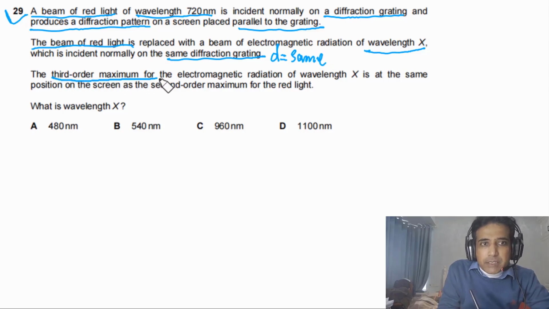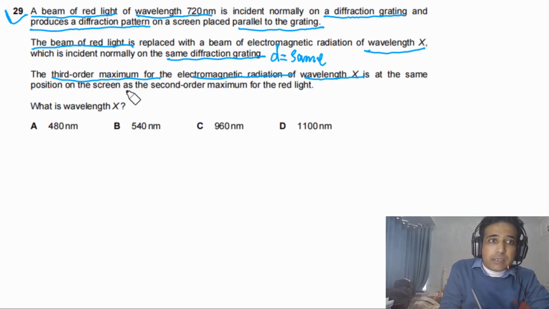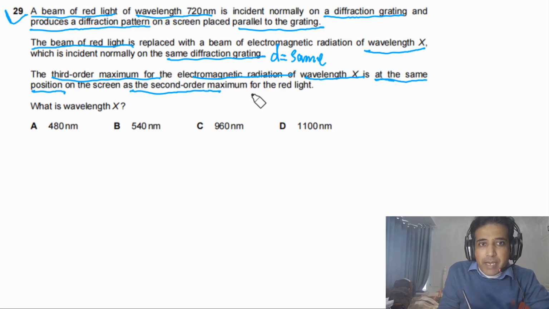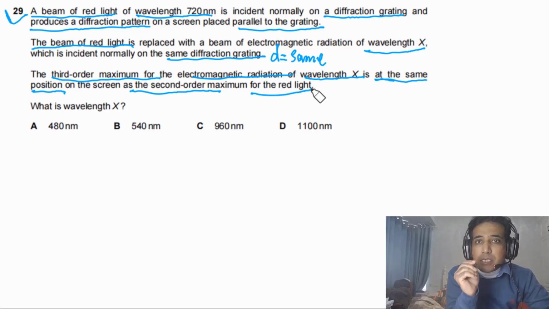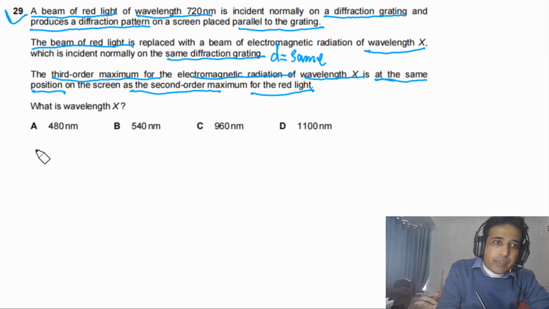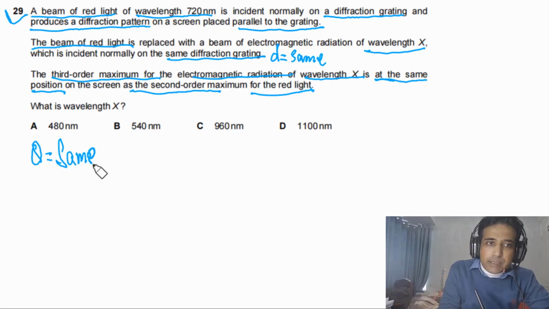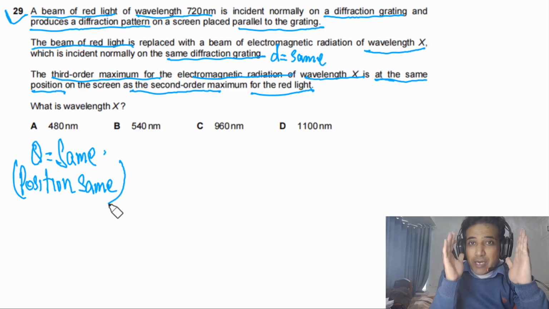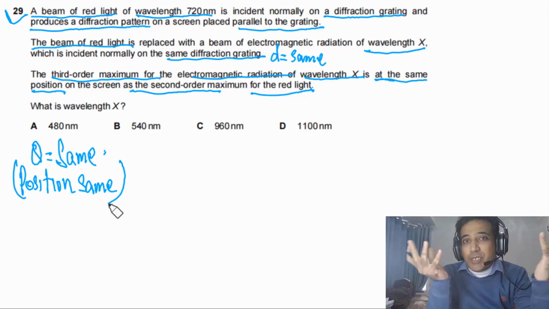The third order maximum for the electromagnetic radiation of wavelength X is at the same position, very important one, at the same position on the screen as the second order maximum for the red light. Same position means that the angle is the same, so we can say theta is the same. So if you have understood these 2 points, we have done this question.